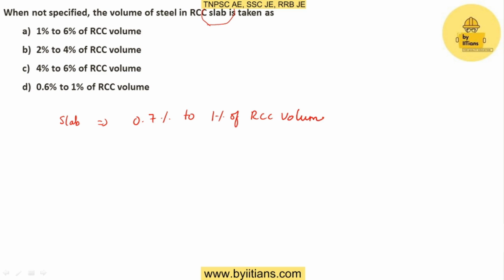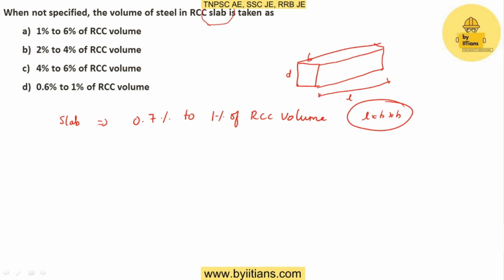RCC volume means, if a beam has breadth B, depth D and length L, then the volume of this beam will be L into B into height. So take 0.7% or 1% of that value. It is a thumb rule. You have to follow values within this range.